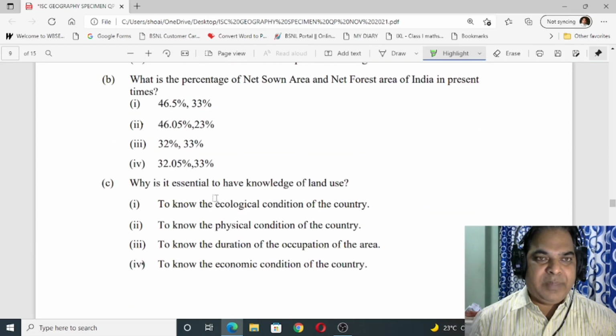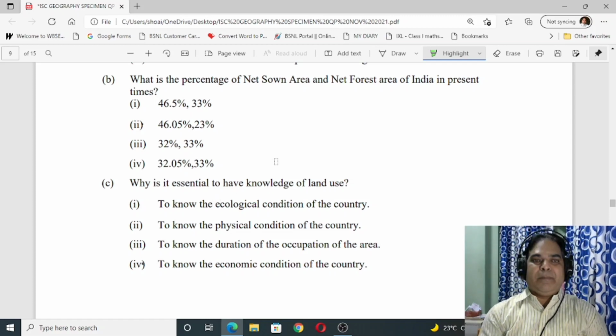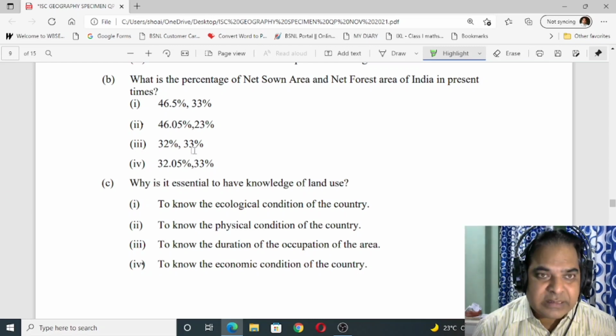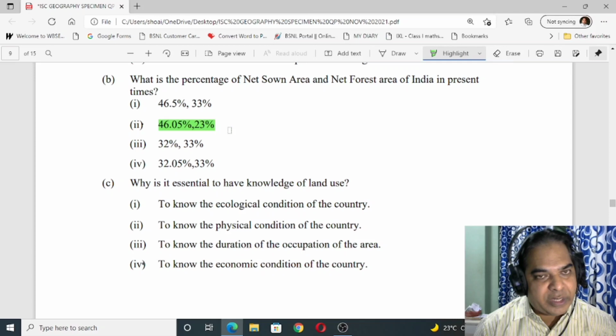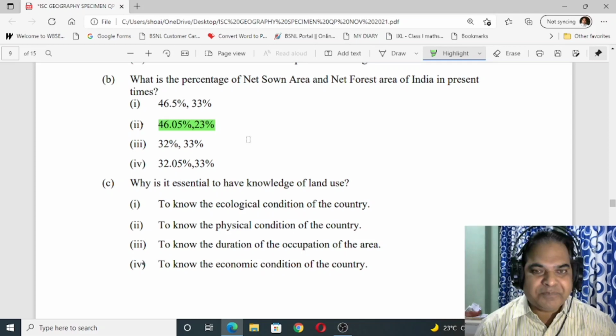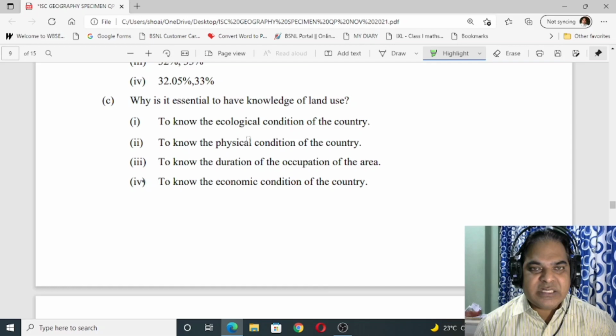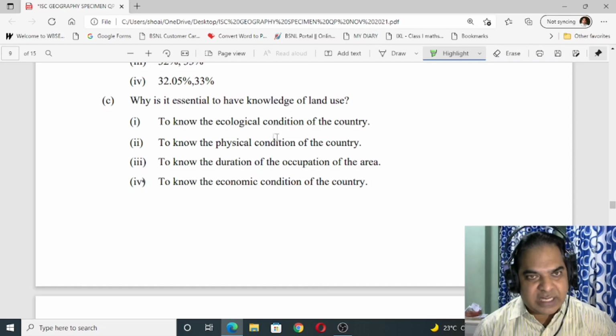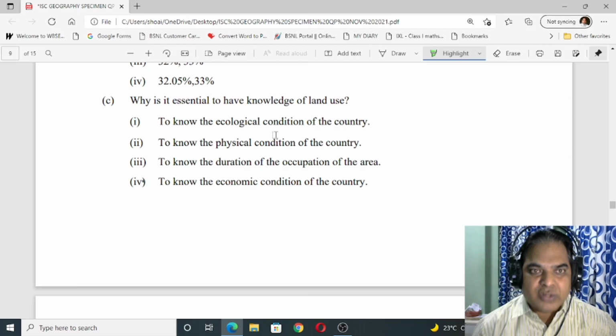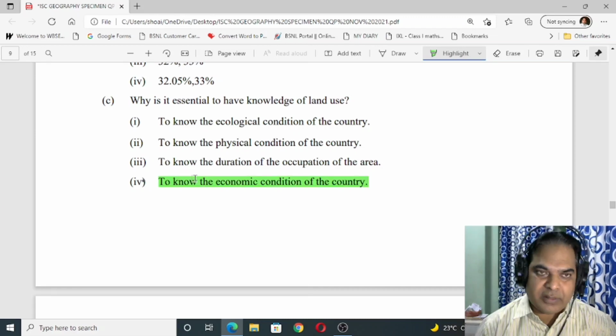Number B. What is the percentage of net sown area and net forest area of India in present time? The answer is 2. 46.05% to 23%. Why is it essential to have knowledge of land use? Here also last time the wrong option was chosen. The correct option over here is to know the economic condition of the country.